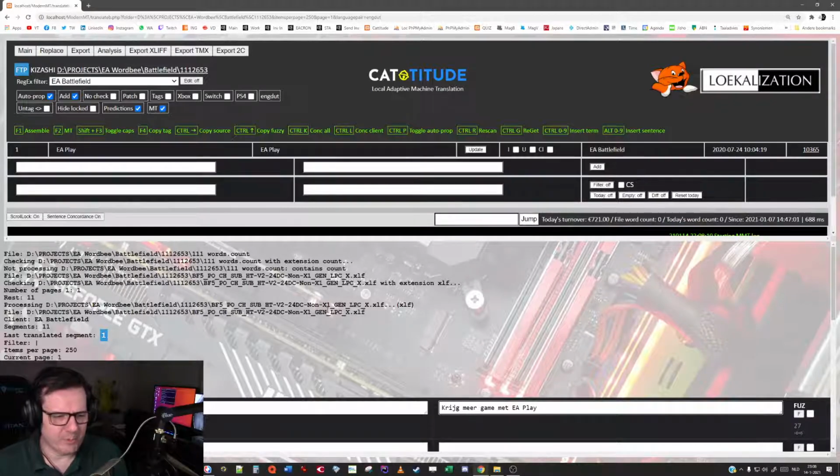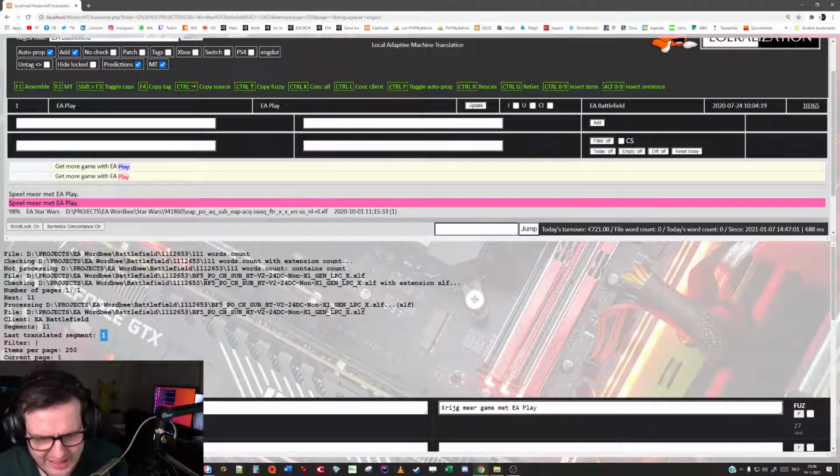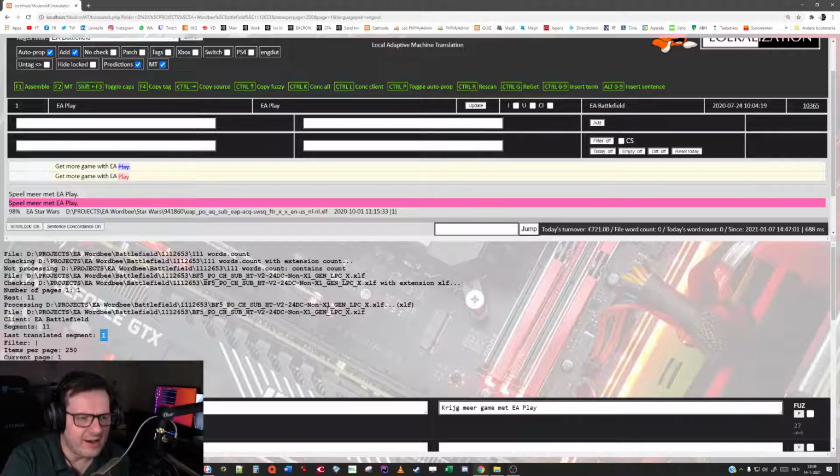The first line, get board game with EA Play, is literally translated as krijg meer game met EA Play, but this is a bit literal. And actually above here we can see an almost exact match. It's a fuzzy match, 98%. Apparently this line has been translated before, actually on 1 October 2020 to be precise. And the only difference is that the full stop here behind play has disappeared.